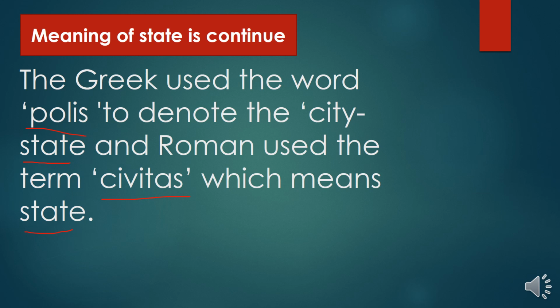So in Greek usage, the word state is derived from polis, which denotes city or state. In Roman usage, the term state is derived from civitas, which means state.